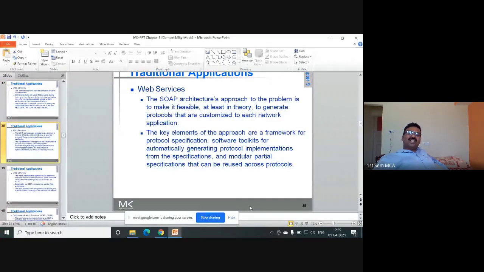Okay, what is a SOAP architecture? The SOAP architecture approach to the problem is to make it feasible, at least in theory, to generate protocols that are customized to each network application. The key elements of the approach are a framework for protocol specification, software toolkits for automatically generating a protocol implementation from their specification, and modular partial specifications that can be reused across the protocols.